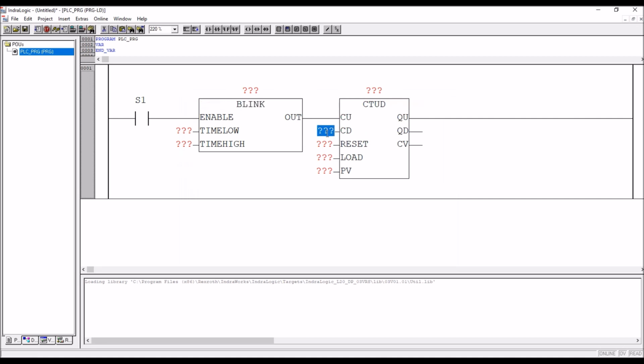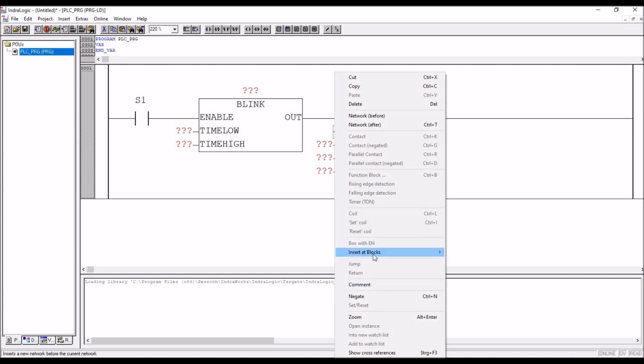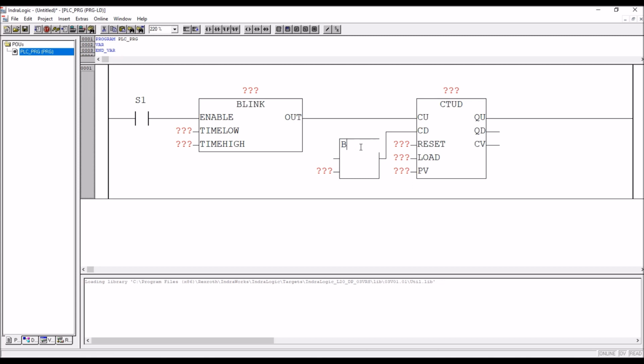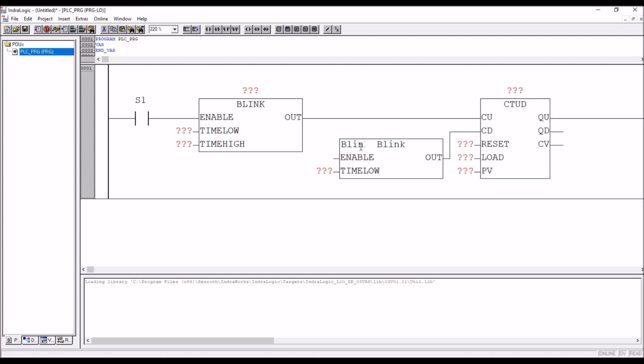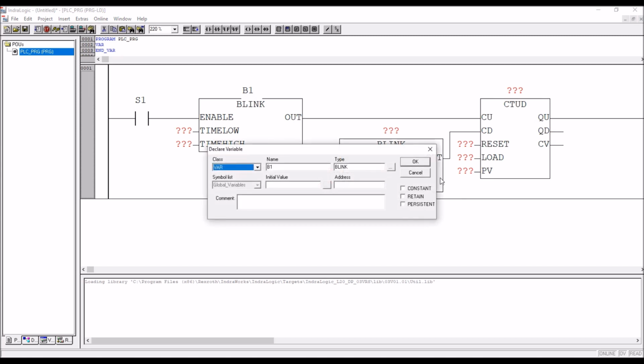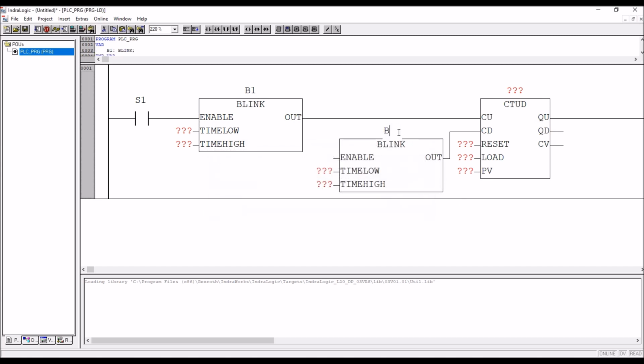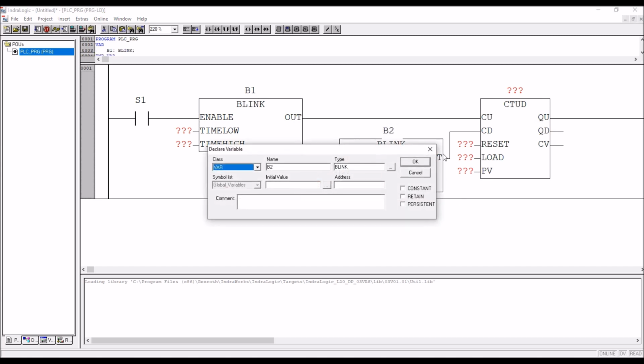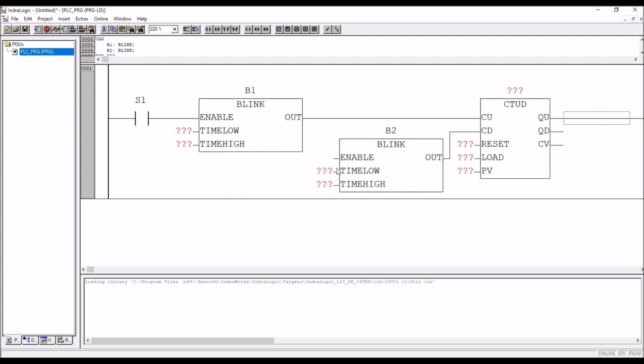So CD, right click on CD, then insert blocks and box, again blink. So this is B1, enter, B2, enter. What's the time? T hash 5 milliseconds.